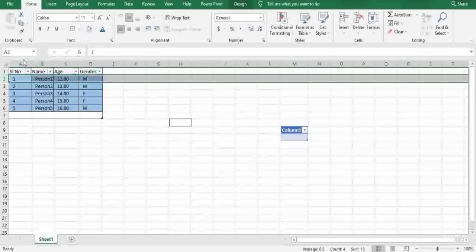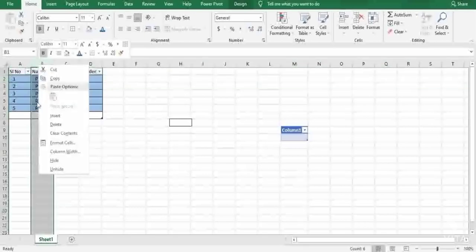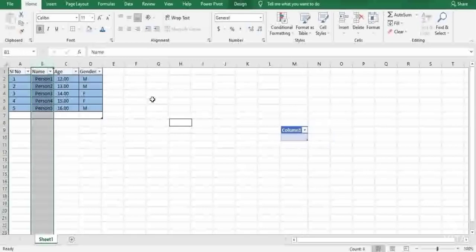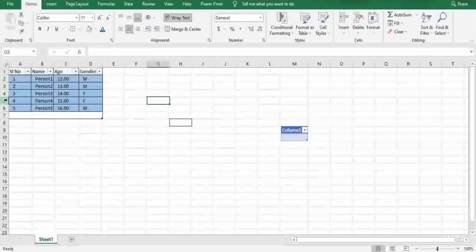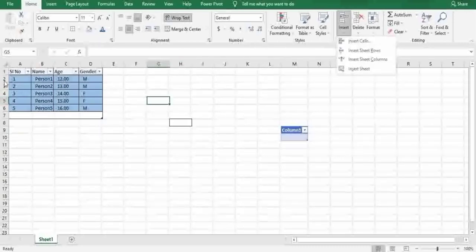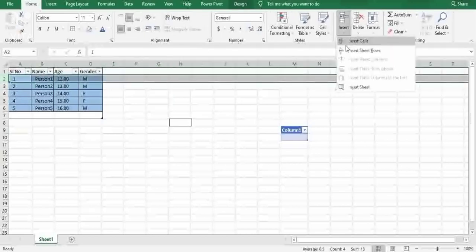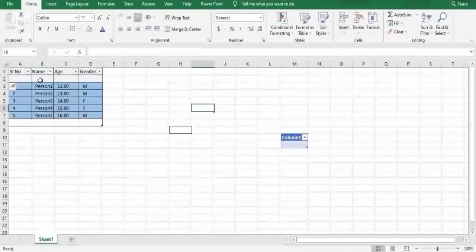Now, if I want to add a column, you can see here insert. You can see another column is inserted. If you want, you can add the data with the new column name. So this is one way of adding, and you can add by doing this as well. Just select this number two and insert, in the list, insert cells. You can clearly see it is successfully added.